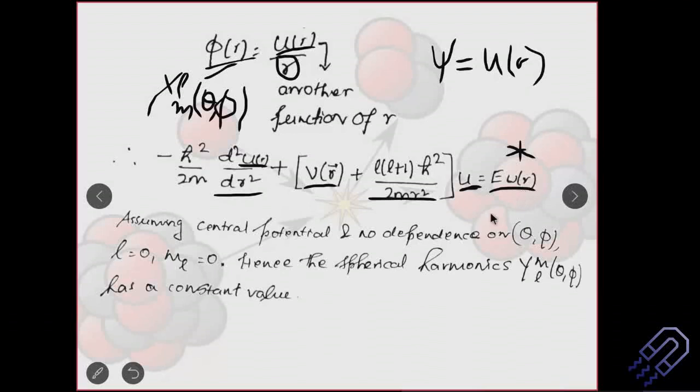Let's now look into the argument that we have put forward for Deuteron. For Deuteron, we said that it is a central potential, depends on R. We have R everywhere. So this is fine. And then there is no dependence on theta or phi. If there is no dependence on theta and phi, as per the idea of spherical harmonics, L must be 0 and ML must be 0. So if we put L is 0 and ML is equal to 0, we basically get this part excluded.